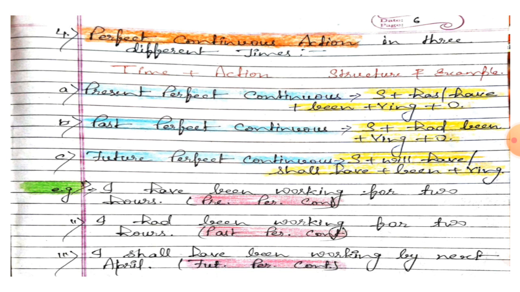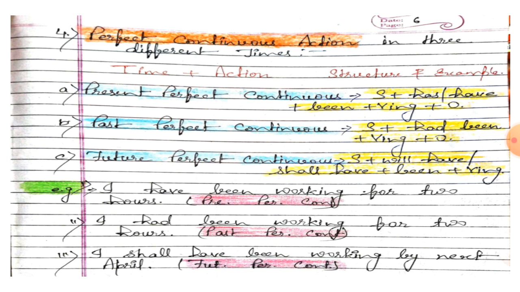Past perfect continuous: subject plus had been plus verb ing form plus object. Future perfect continuous: subject plus will have or shall have plus been plus verb ing form plus object. So student, the examples are written here.